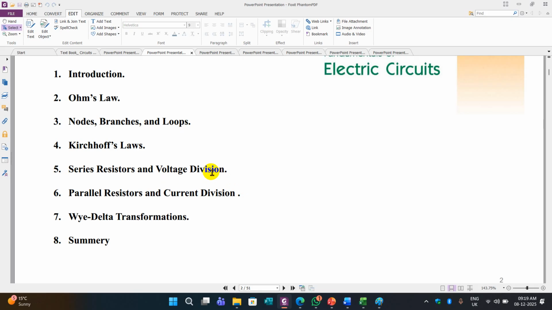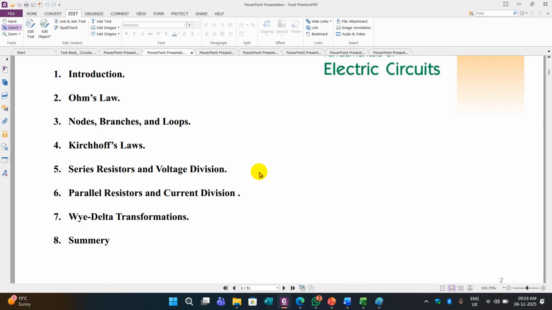Series resistors always have an addition: R1 plus R2 plus R3. If parallel, we first take 1 by R1, 1 by R2, 1 by R3, 1 by R4, add them, then invert again. So it will give the resultant for parallel resistance.